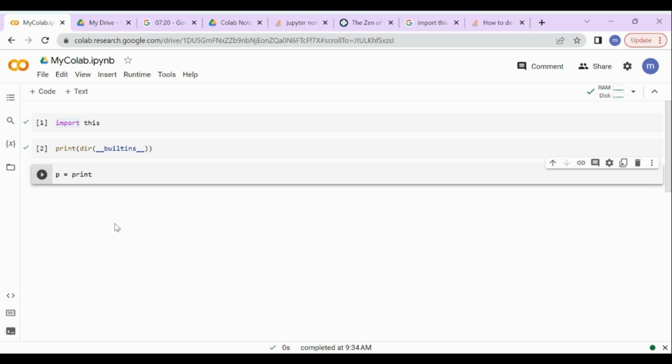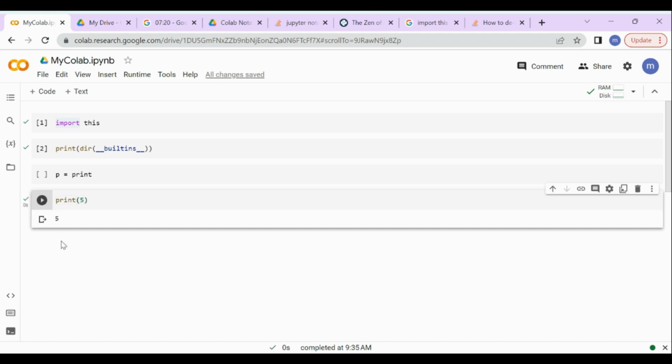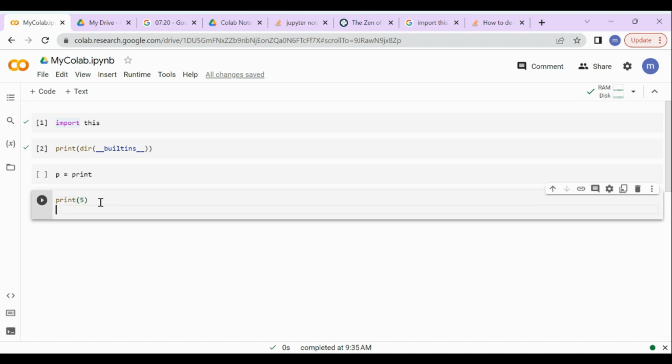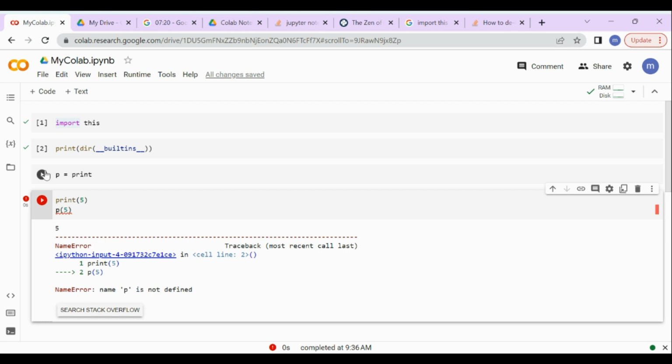We already talked about the print function. Let's give it another name, or an alias. An alias is just a nickname essentially. Let's give the function print another name. Let's make it p. Why would we want to do this? For one, it is easier to type p than it is to type print. Okay, so p equals print.